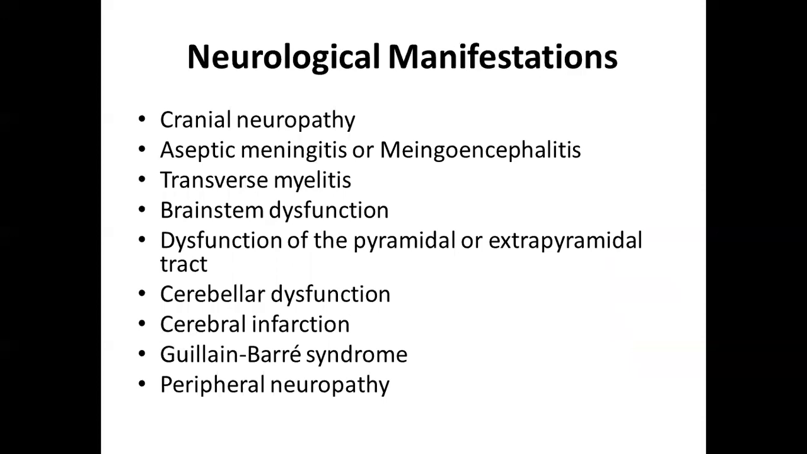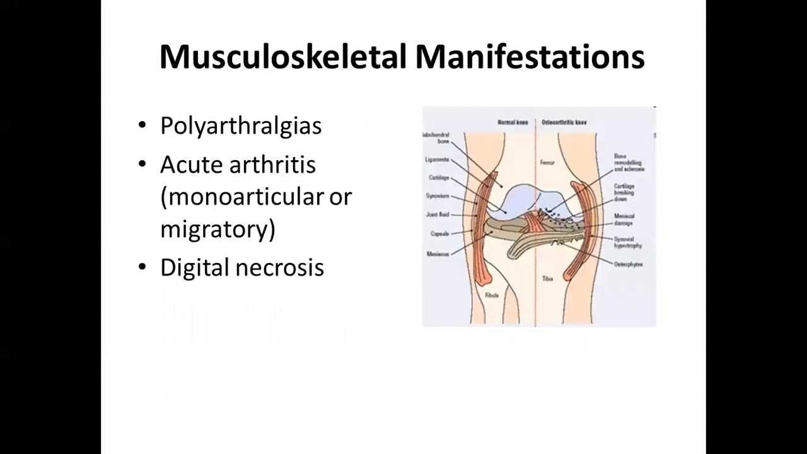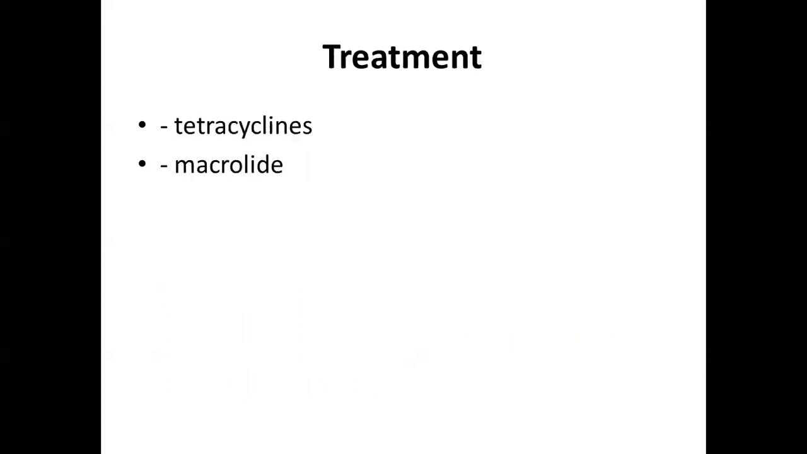The neurological manifestations are cranial neuropathy, aseptic meningitis, transverse myelitis, brainstem dysfunction, dysfunction of the pyramidal or extrapyramidal tract, and cerebral dysfunction, where the cerebrum, all the layers, the majority of the brain and its parts, are affected. Then musculoskeletal manifestations: polyarthralgia, multiple joint pain, acute arthritis, then digital necrosis. Treatment is with tetracyclines and macrolides, that is, broad spectrum antibiotics, and a painkiller has to be used.